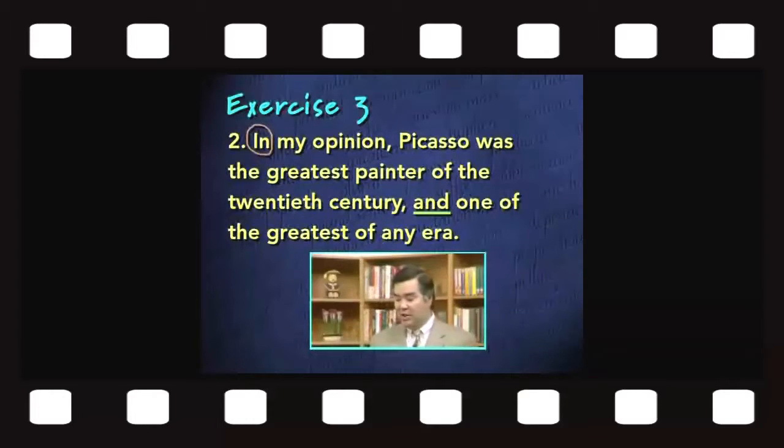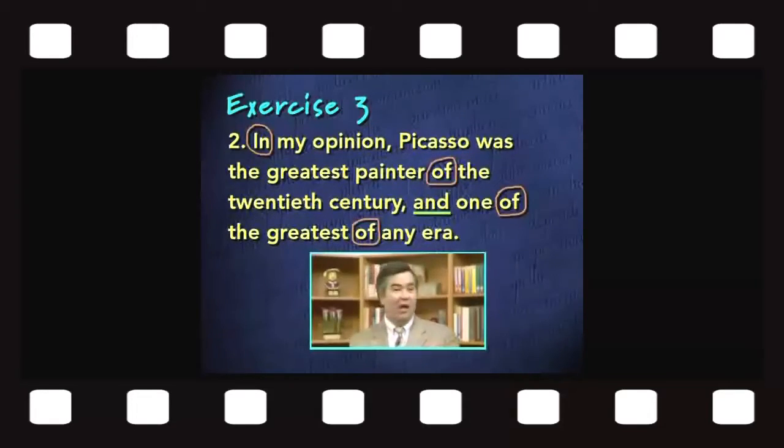In is the preposition. Of the 20th century is a prepositional phrase, beginning with the preposition of and ending with the noun century. Of the greatest is another prepositional phrase, and of any era is a prepositional phrase. So the 4 prepositions here are in, of, of, and of. Notice that this sentence includes 4 prepositional phrases, 3 of which begin with the preposition of, and yet the sentence doesn't sound terribly repetitive or awkward, does it?